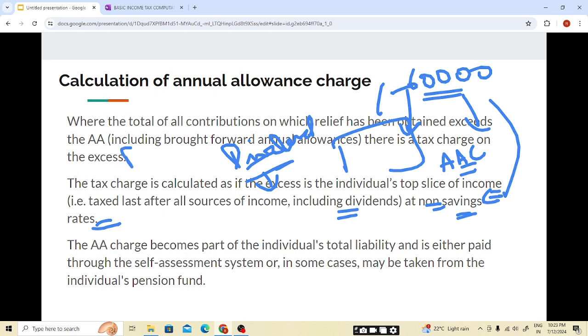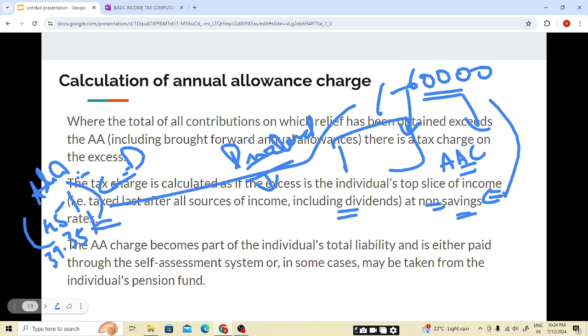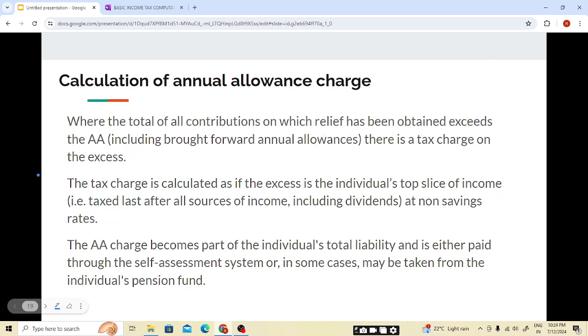So for example, the dividend income falls under the additional rate. Last is your additional rate, and for dividend income, students, it will be the dividend additional rate, that is 39.35%. But now this 60,000 will be taxed at 45% as non-saving rates. I hope it is clear. We'll be doing sums so that we have a good understanding. Only remember these 3 basic points and the annual allowance limit.